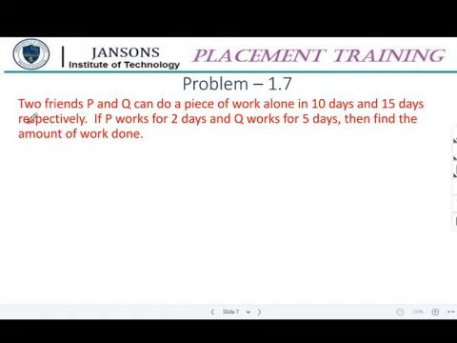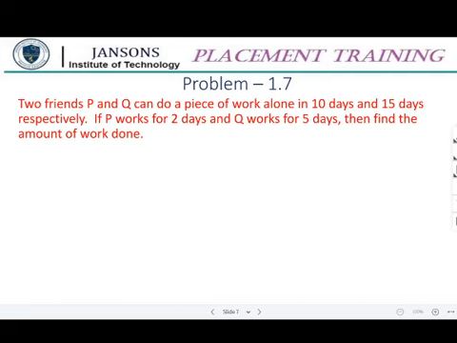Okay, fine. Two friends P and Q can do a piece of work alone in 10 days and 15 days respectively. If P works for 2 days and Q works for 5 days, then find the amount of work done. So we are slowly concentrating on the part of work done or work completed. So P's 1 day work and Q's 1 day work, we have to find, that is 1 by 10 and 1 by 15.